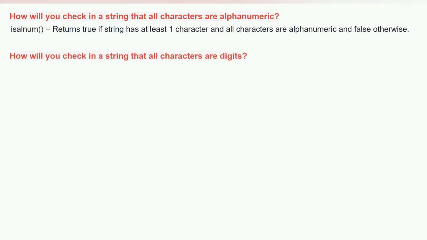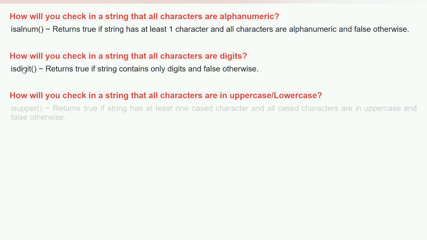Next one is how will you check in a string that all characters are digits? Now we want to check if all the characters are digits or not. So in this case, the alphabets or the special characters will be considered as not a digit. We just want the numbers, right? So isdigit is the function or the method. It returns true if a string contains only digits and false otherwise.